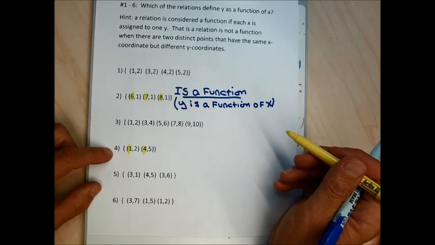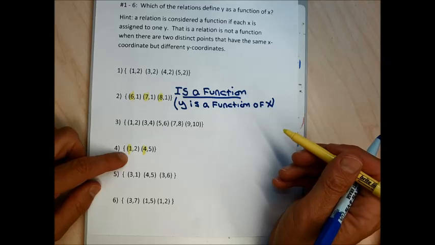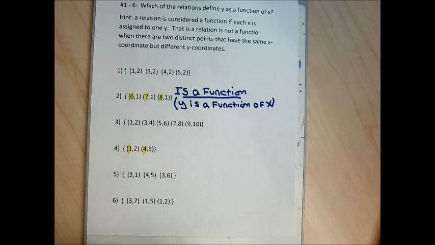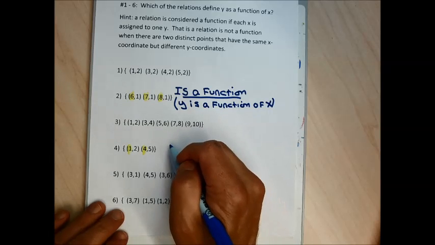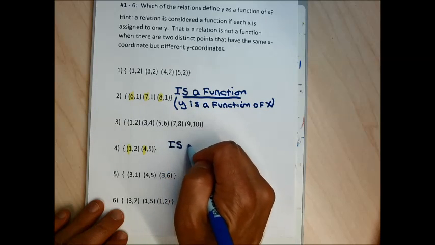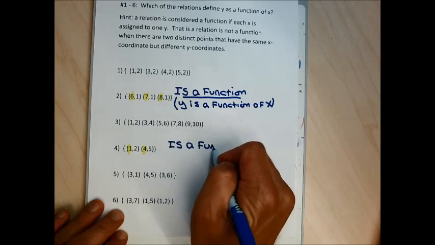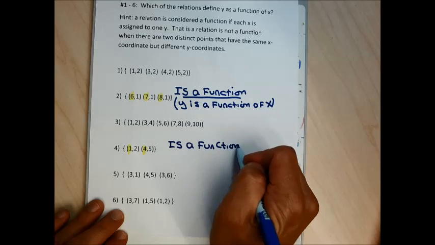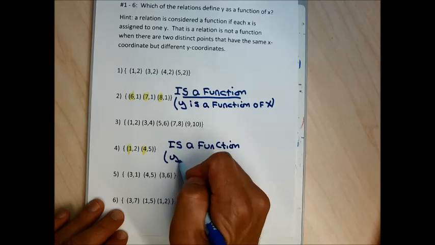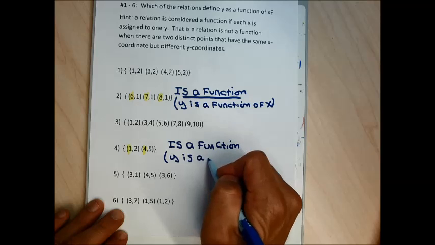When I move down to number 4, I look at the x coordinate of the points. If each x coordinate is different, then that relation's a function. Because each x coordinate is different, this relation's a function. So I'm going to say this one is a function as well. And I could have said y is a function of x. So both of these would be okay answers.